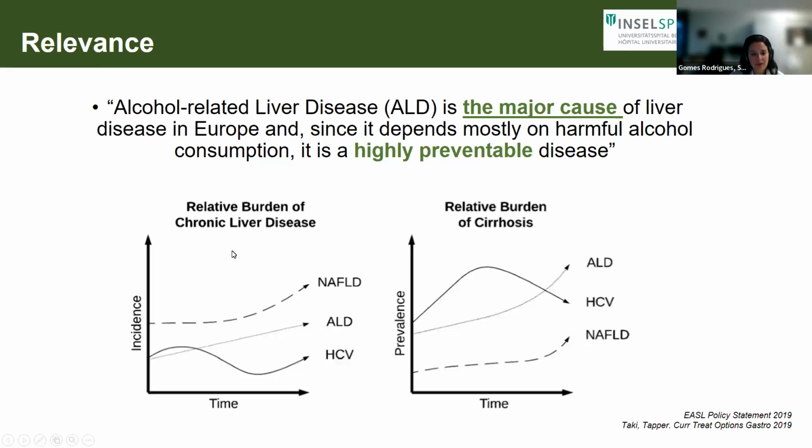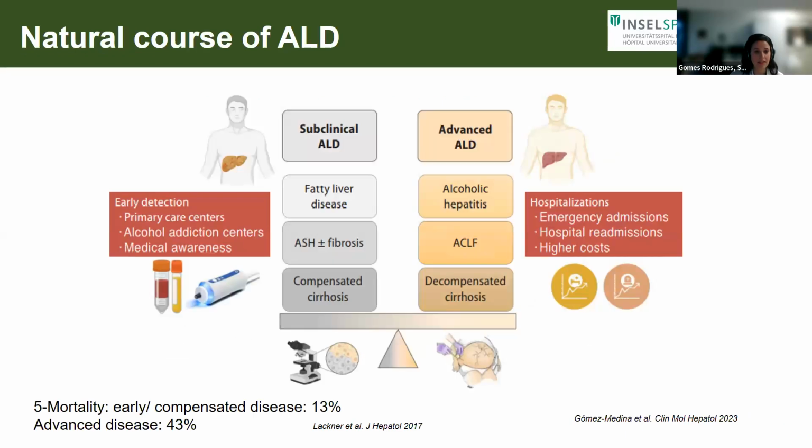If we look at this graph here, on the left side of the graph, we see that the relative burden in chronic liver disease of ALD is rising, as is also metabolic liver disease. And the relative burden of cirrhosis is clearly rising for ALD. So this is something we really need to tackle as doctors, digestive disease doctors, doctors who treat patients.